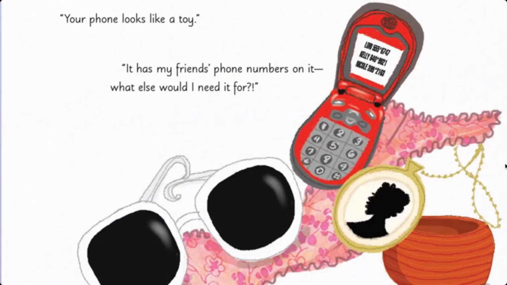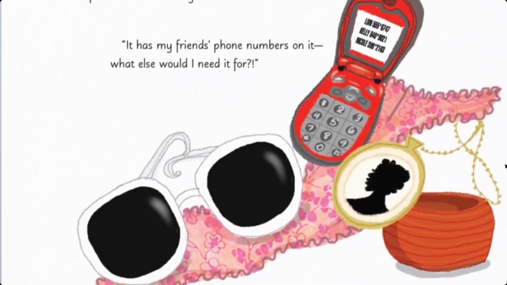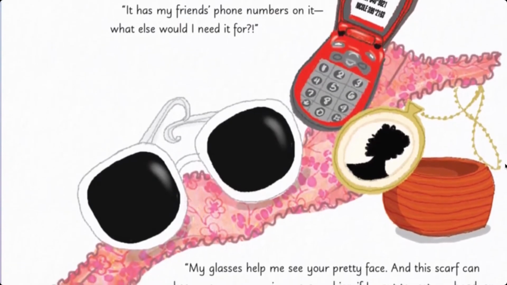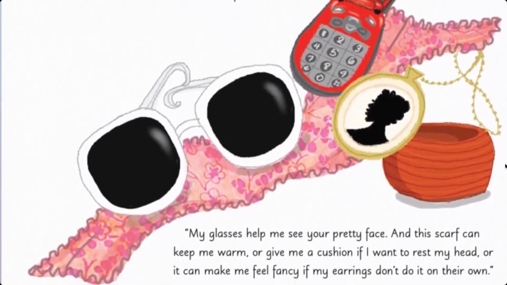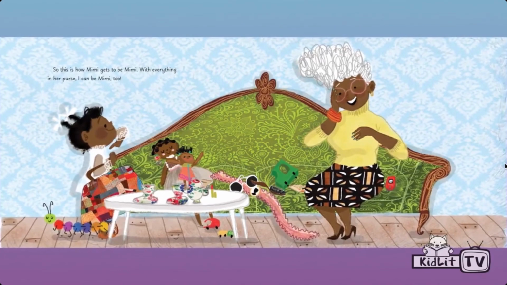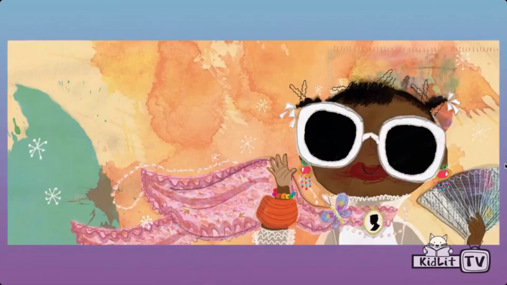Your phone looks like a toy. It has my friends' phone numbers in it. What else would I need it for? My glasses help me to see your pretty face, and this scarf can keep me warm or give me a cushion if I want to rest my head. It can make me feel fancy if my earrings don't do it on their own. So this is how Mimi gets to be Mimi, with everything in her purse. I can be Mimi too.